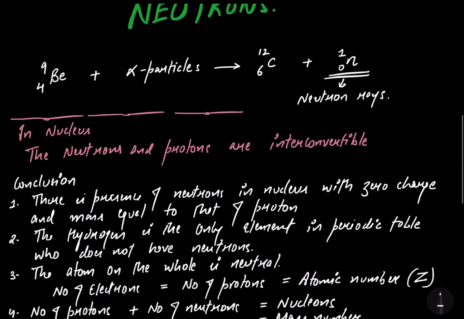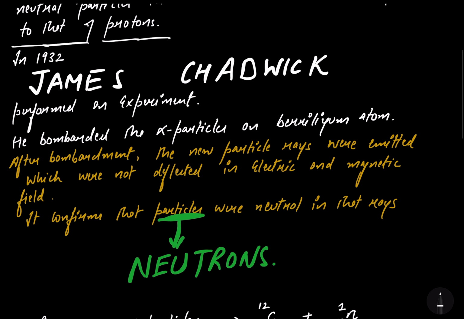So that was the discovery of neutrons that James Chadwick have done in 1932. He performed an experiment in which he bombarded the alpha particle on beryllium atom, and after the bombardment, the new particle rays were emitted, which were not deflected in the electric and magnetic field, which confirms that the particles of that rays were neutral, and that were named as neutrons.